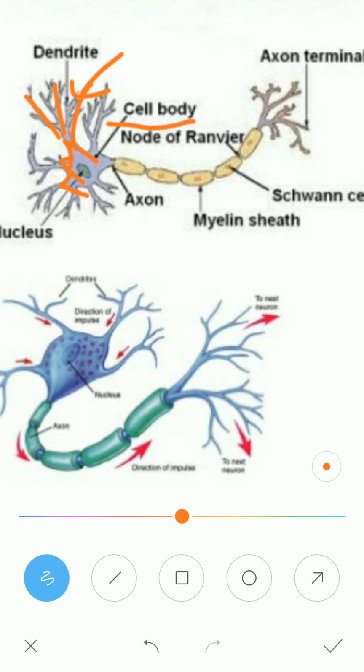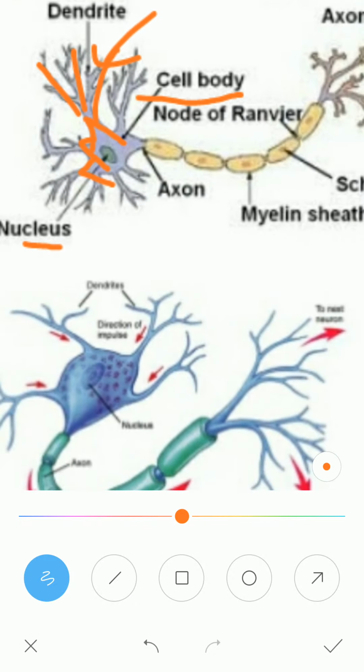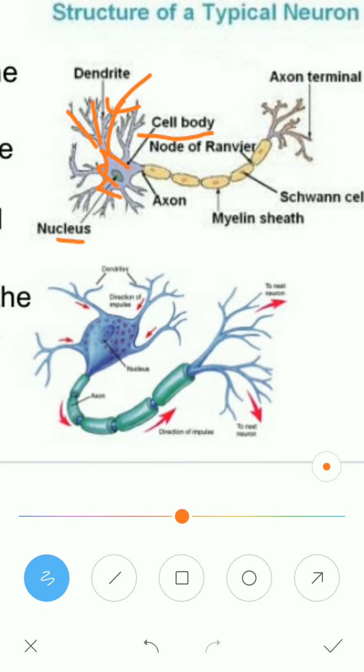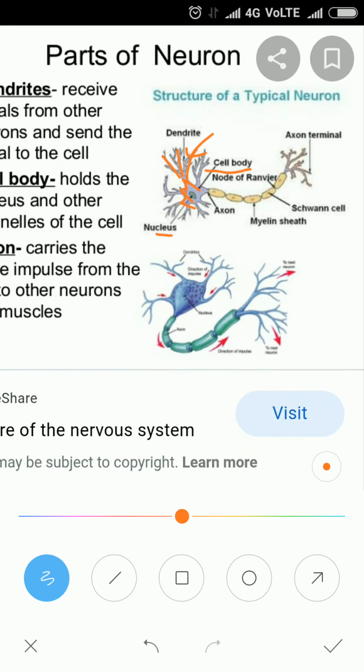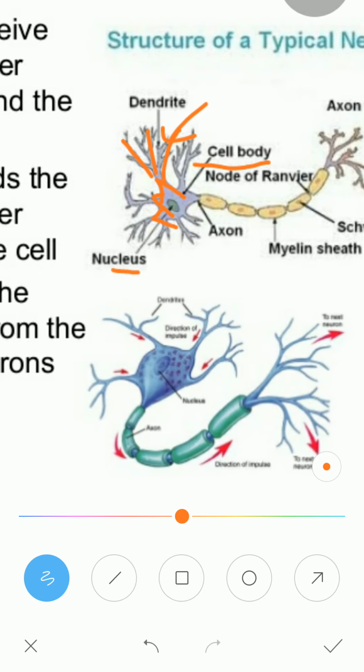Cyton has a nucleus, and inside the cyton the neuroplasm is present. You can see here also the neuroplasm is present, and neuroplasm contains Nissl granules. These are a type of riboproteins which help in production of neurotransmitters. The second important thing present inside the neuroplasm, inside the cell body, is called neurofibrils. Neurofibrils help in transmission of electric impulse. Inside the axon, neurofibrils are present.